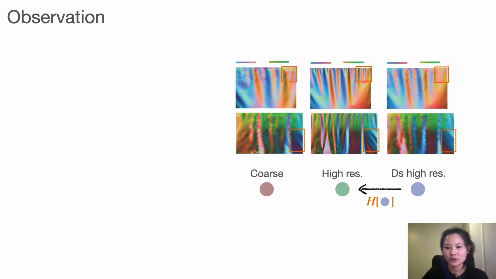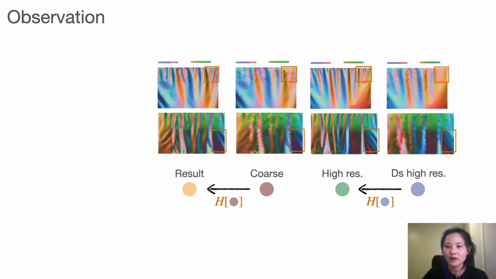In order to ensure coarse and high-resolution patches are aligned during training, we generate the input to our network by downsampling the high-resolution normal maps. Once the network is trained, given an input normal map obtained by running a coarse simulation, our network produces a result that is close to the ground truth run by a high-resolution simulation.